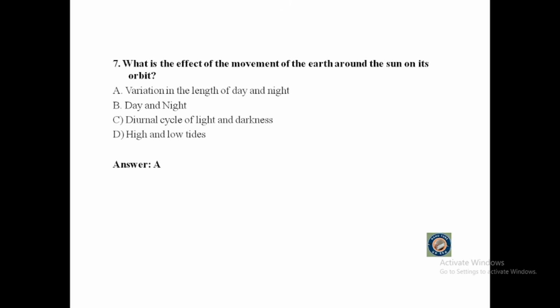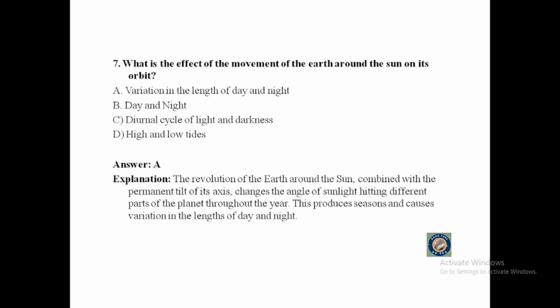If you say variation in the length of day and night, that's right. Because the revolution of the Earth around the Sun, combined with the permanent tilt of its axis, changes the angle of sunlight hitting different parts of the planet throughout the year. This produces seasons and causes variation in the length of day and night.